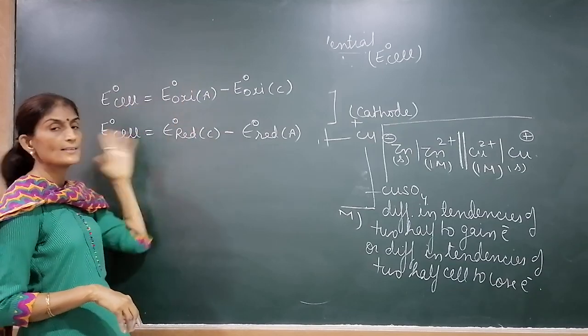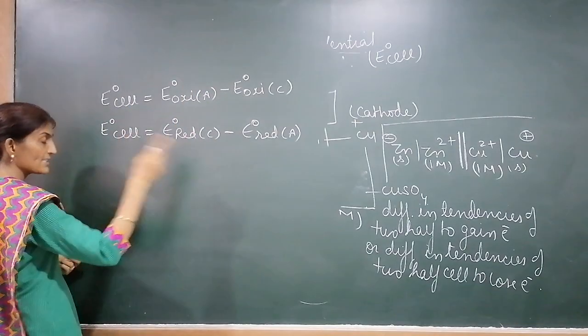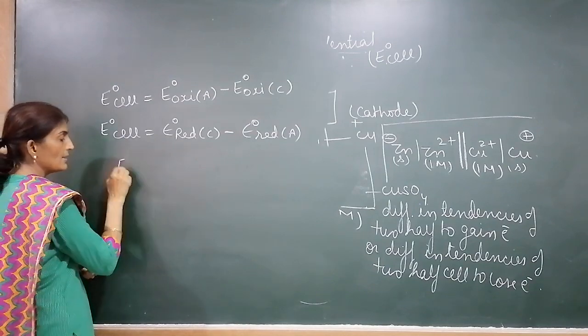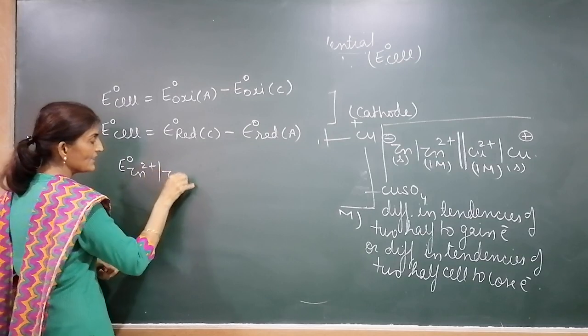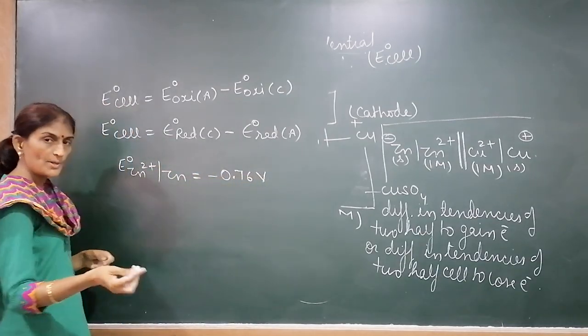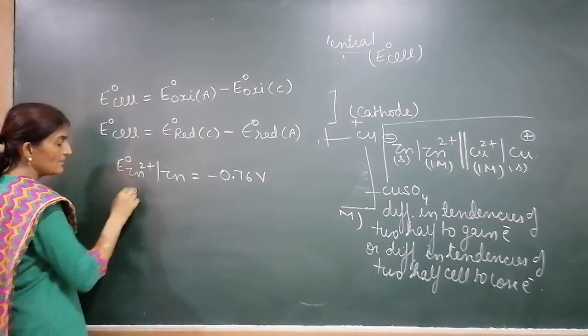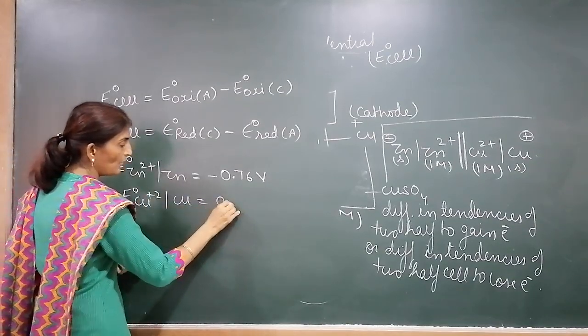Both are known as standard cell potential. Here, for example, in this particular cell, the Daniell cell, the standard reduction potential of zinc is minus 0.762. Where it came from, we will also learn. Standard reduction potential of copper is 0.341.